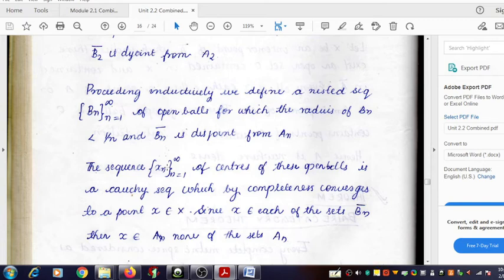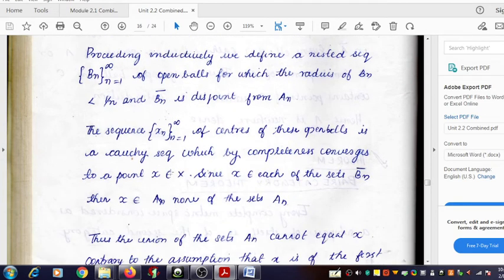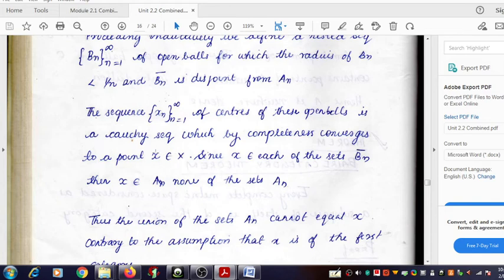So there exists a point x in X such that the sequence xn converges to that point.